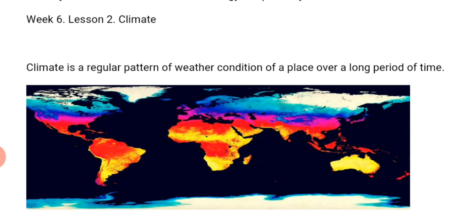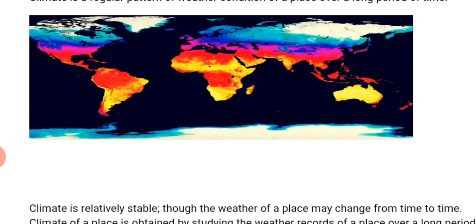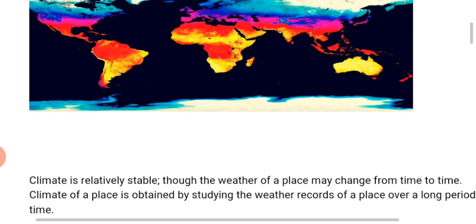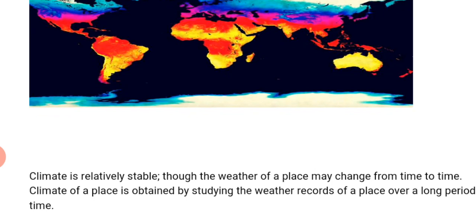Unlike weather, that is the condition of the atmosphere of a place at a given time, climate has to follow a regular pattern. Climate is relatively stable, though the weather of a place may change from time to time. The climate of a place is obtained by studying the weather records of a place over a long period of time.